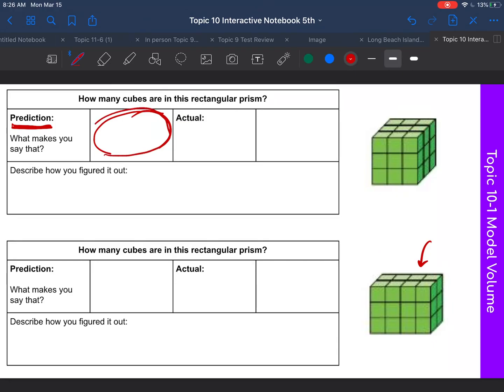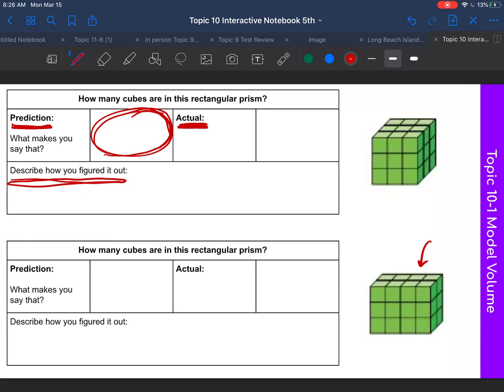So what I want you to do, make a prediction and label it there. How many do you think? Don't count. Now, I want you to figure out how many tiny cubes are in this rectangular prism. So figure that out. How many did you get? All right, and then describe how you figured that out. How many actual little tiny cubes are in this rectangular prism? Write that in your notes.